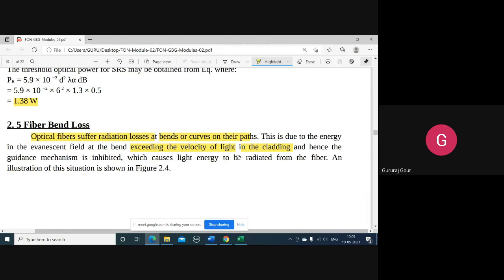Then we went through non-linear scattering. In that we have seen two types: SBS and SRS.